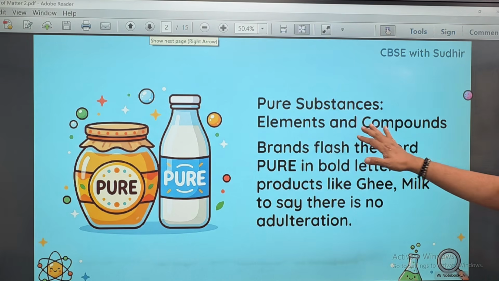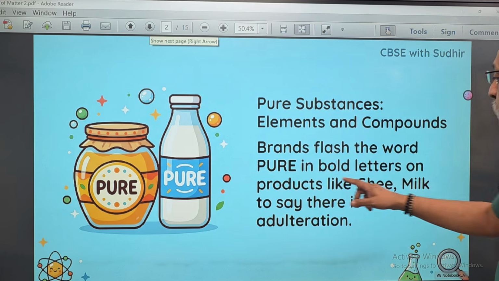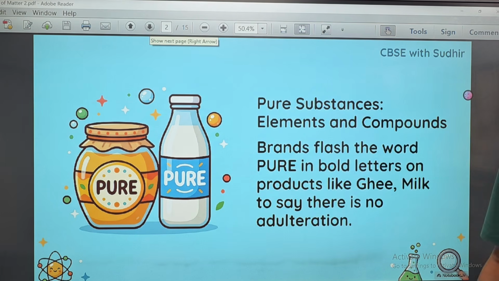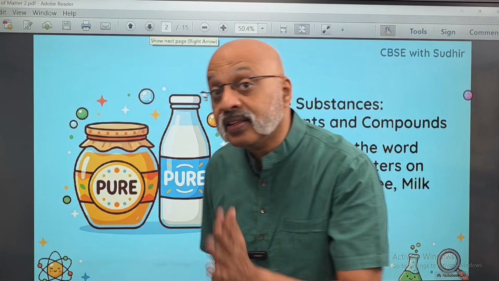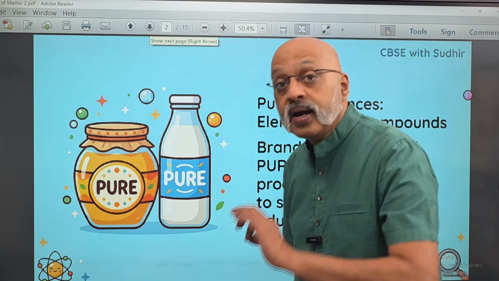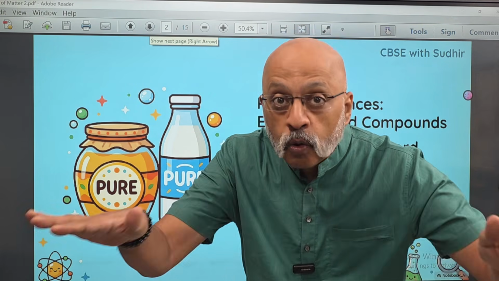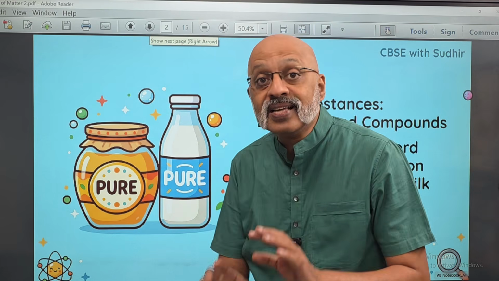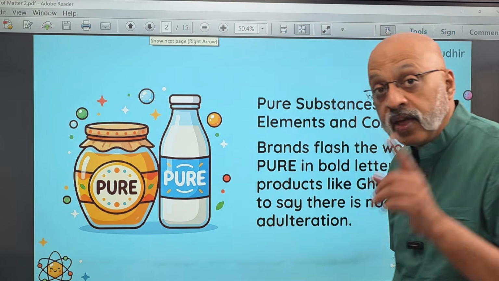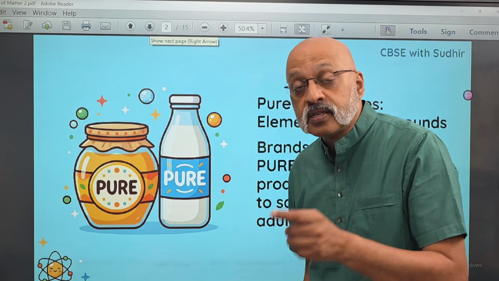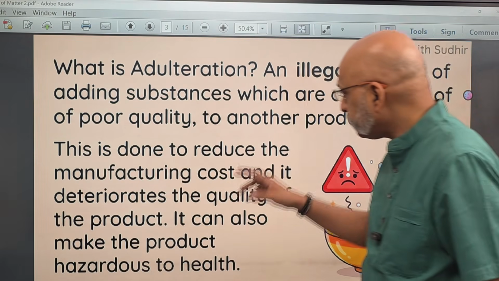So pure substances, brands flash the word pure like this, pure ghee, right, in bold letters on products like ghee, milk, to say that there is no adulteration, that there is no milawat in this, there is no mixing of any other substance in this, that this milk does not contain water, it is directly from the cow into the bottle, no mixing of water. This ghee has nothing else mixed with it, it is pure ghee. That is what it is trying to convey. But in terms of science, the word pure actually conveys a very different meaning.